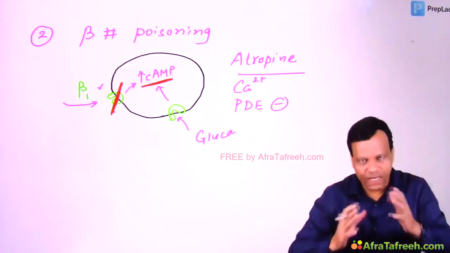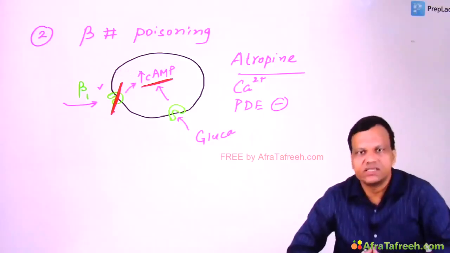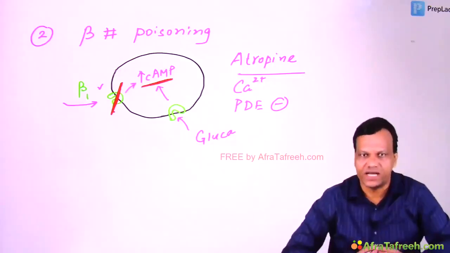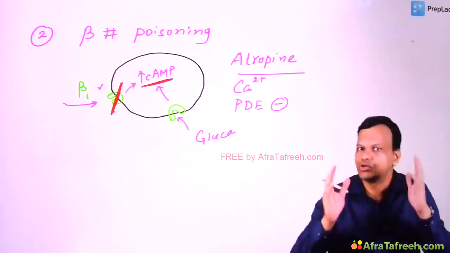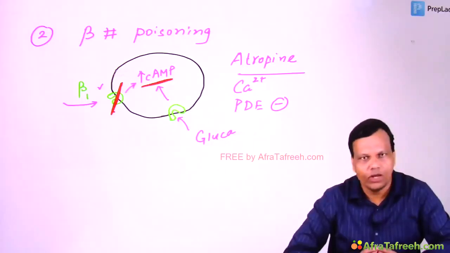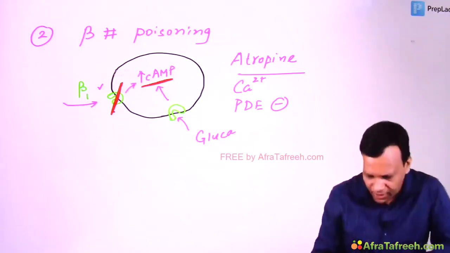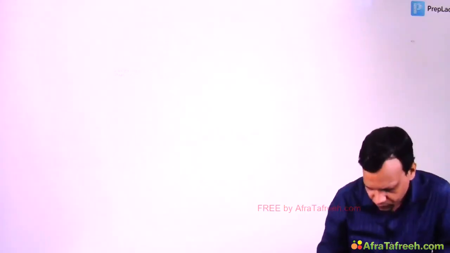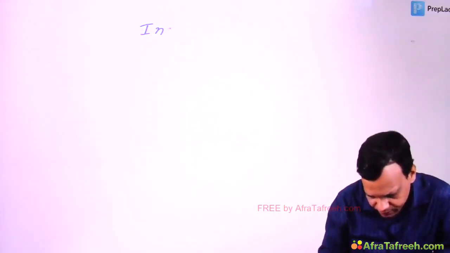Okay. So that is important about the first hormone in the pancreas, which is glucagon. So glucagon is used for hypoglycemia and for beta blocker poisoning. Okay. So now we will move to our main hormone, which is insulin.